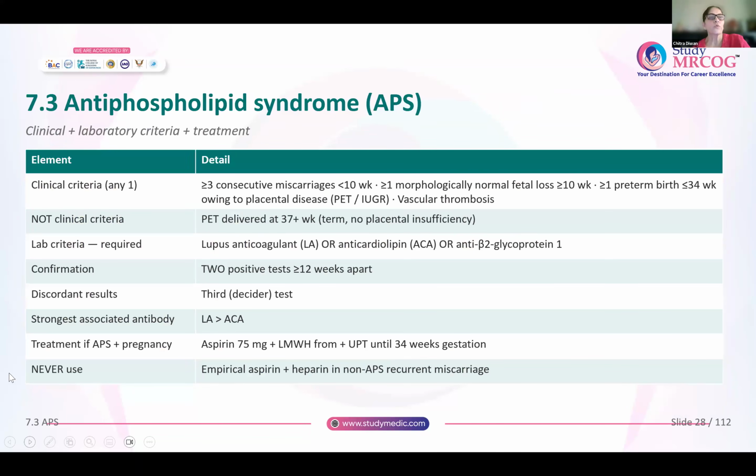Now coming to antiphospholipid syndrome, what are the laboratory and the clinical criteria and what are the treatment options? So clinical criteria, any one criterion is enough to diagnose APS. So 3 or more consecutive miscarriages at less than 10 weeks of pregnancy, 1 or more morphologically normal fetal loss at 10 weeks of pregnancy or more, 1 or more preterm birth at less than or equal to 34 weeks of gestation owing to placental disease. That means it was either preeclampsia or IUGR, or there is an episode of vascular thrombosis.